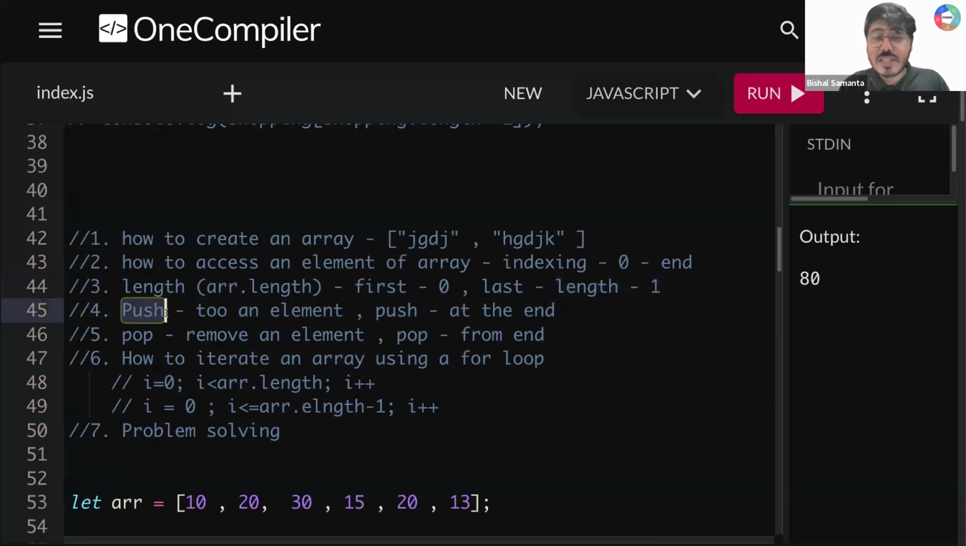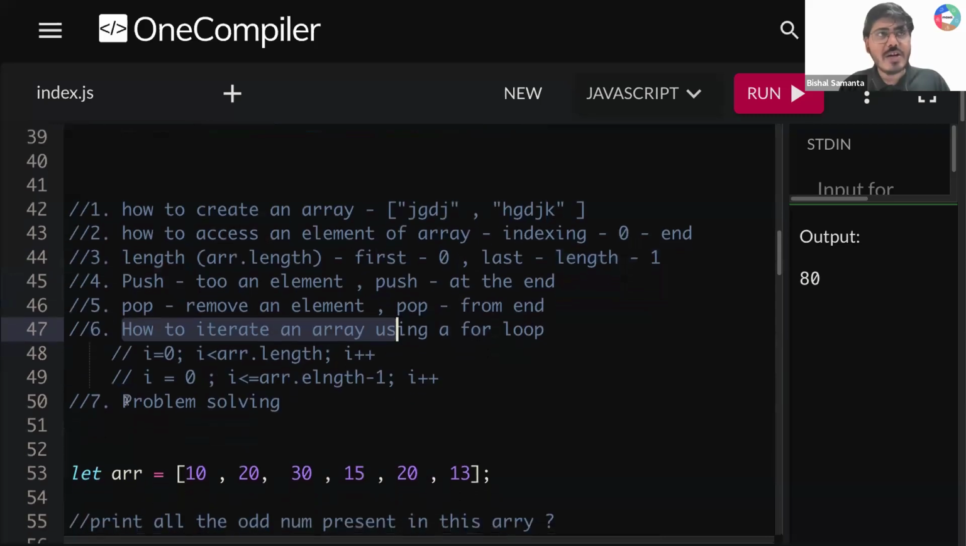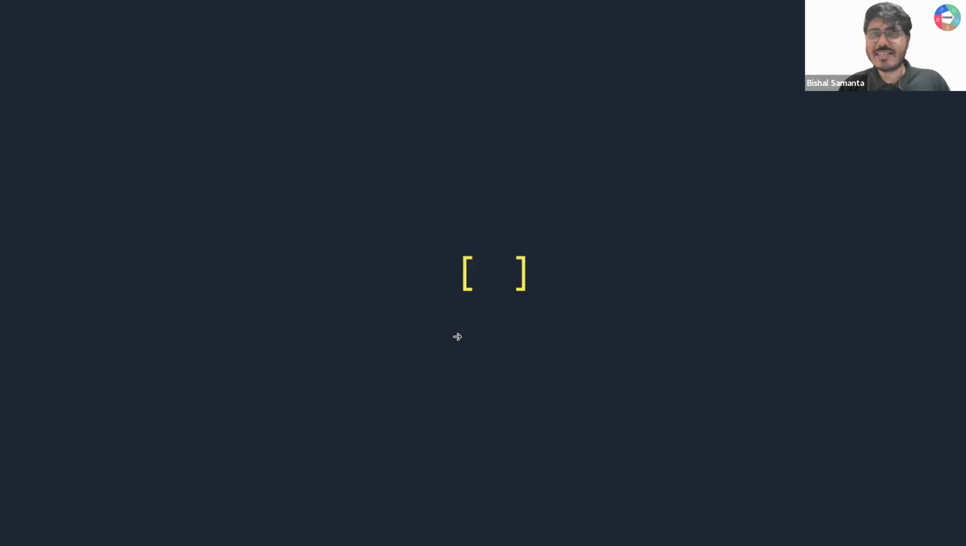We learned about the push method to add an element dynamically into my array. We learned about the pop method to remove an element from an array, right? Then we learned how to iterate an array using a for loop. And after that, we did how to solve problems, how to think about problem solving in your array. That is something we also learned. Is that okay, guys? Clear to all of you? Okay, so that is all about array, guys.